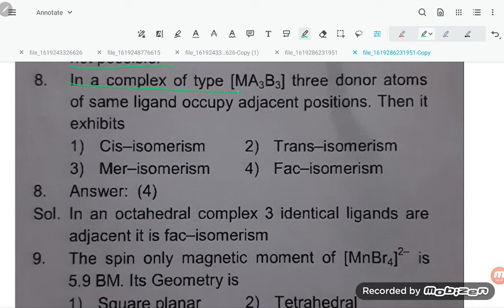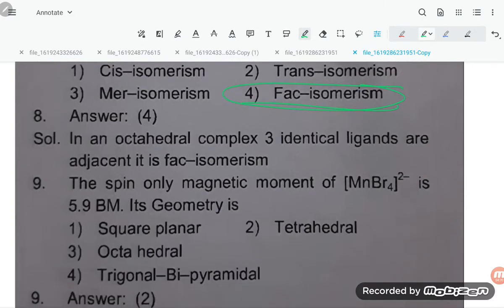In a complex of type Ma3b3, if 3 donor atoms of the same ligand occupy adjacent positions, then it is facial isomerism, as opposed to the meridional one, because 3 donor atoms of the same ligand are adjacent. Option number 4: in an octahedral complex, when 3 identical ligands are adjacent, it is facial isomerism.